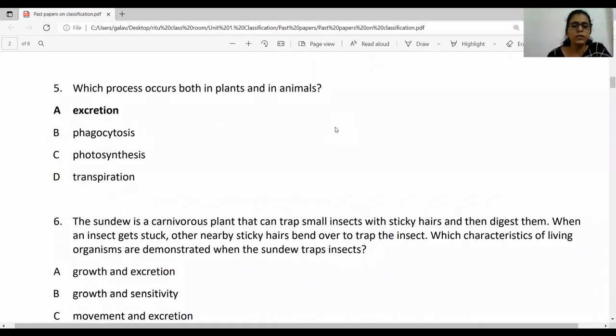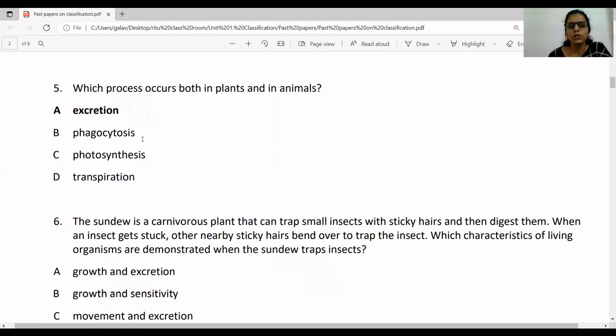Fifth one is, which process occurs both in plants as well as in animals? So the common feature of both plants and animals, they have given here, excretion. Excretion is one of the characteristics of life, out of 7.